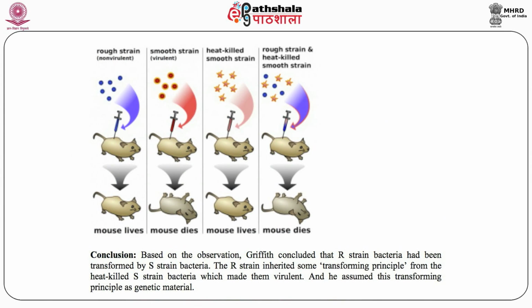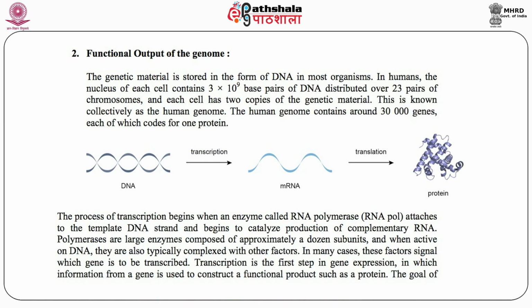So from this observation, Griffith concluded that the R strain bacteria had been transformed by the S strain bacteria, and the R strain inherited some transforming principle from the heat-killed S strain bacteria which made them virulent. And he assumed that this transforming material is actually the genetic material which gets passed from one bacteria to another. Now, the functional output of the genome.